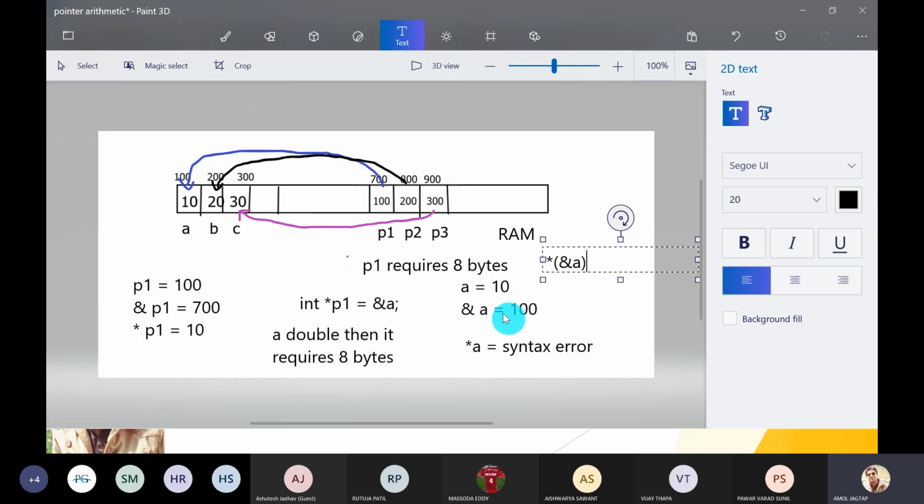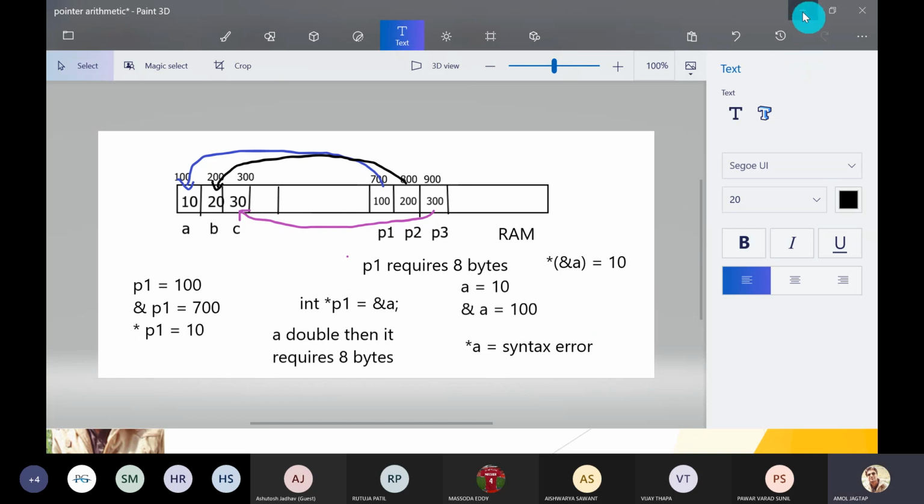And pointer star means value at that address location. What is the value at address 100? That is 10. So this also gives you the value 10.